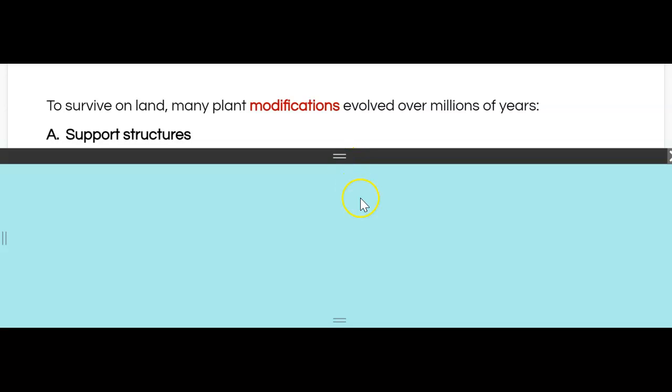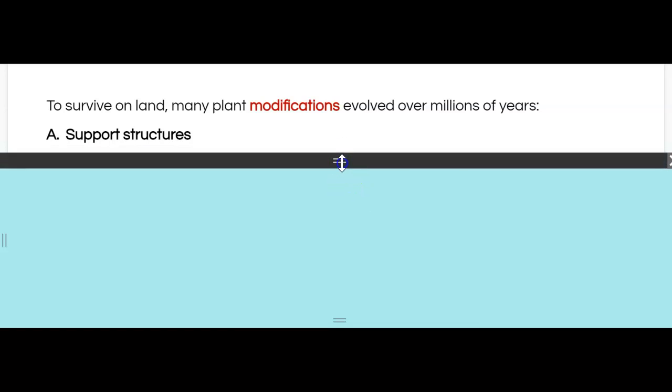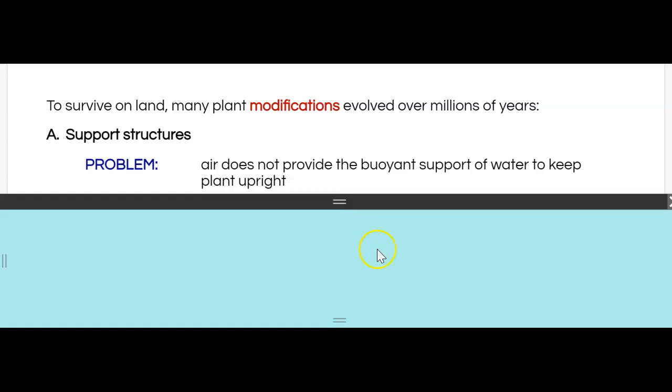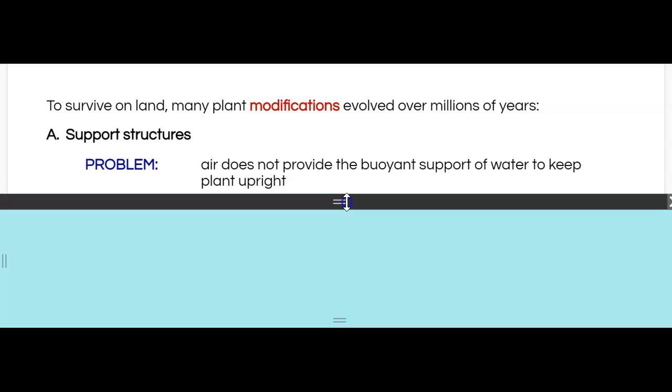Okay, so first, plants would have had to have some sort of support structure, right? You'll recall that for plants in the water, the water acts as a buoyancy helper, as it were, that helps them stay afloat, stay upright, and so forth. So that was the problem. The air doesn't provide that buoyant support to keep our plants upright. And so a couple of modifications needed to come to be. Let's think about what adaptations would have allowed plants to stay upright on land? Well, there are a couple of them.